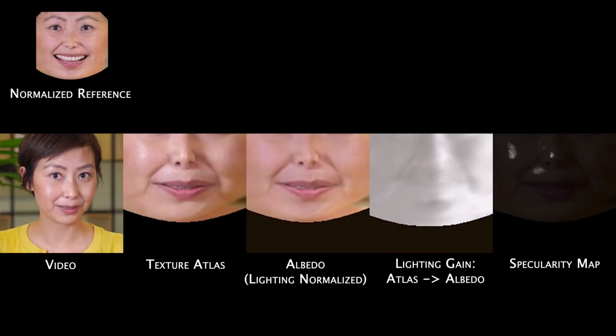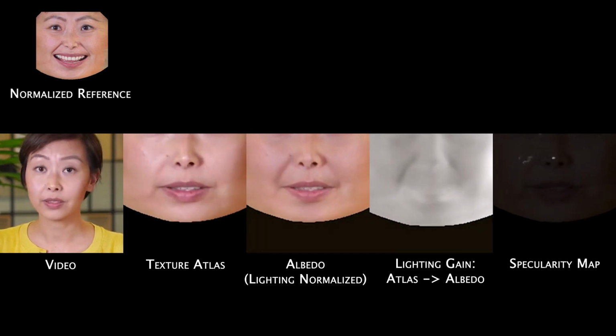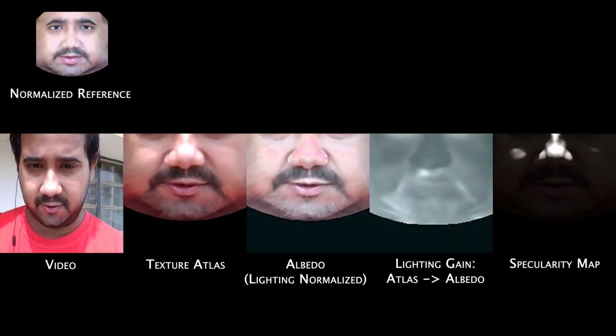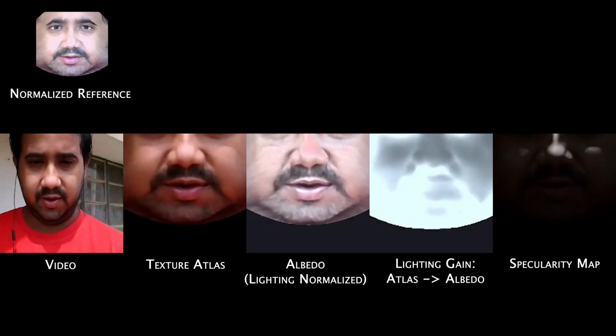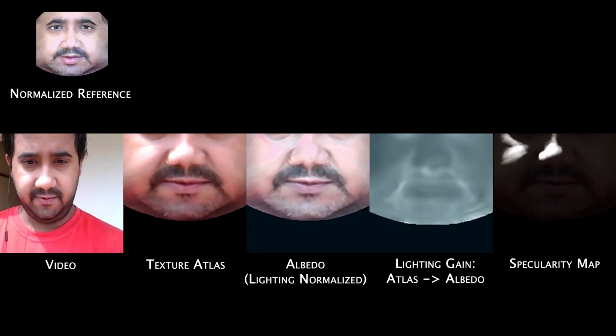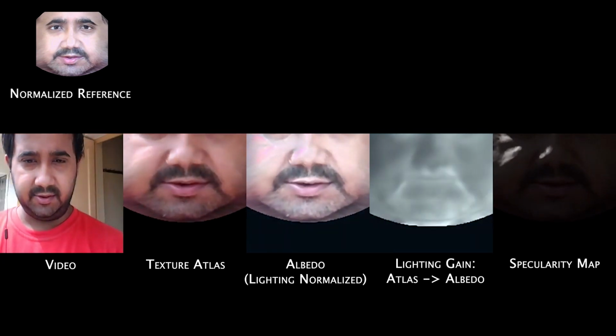Here we visualize the outputs of our lighting normalization technique. It is able to handle extreme lighting changes in this video, successfully adapting the texture's illumination to match the reference, while also removing the specularities caused by the sun's reflection.